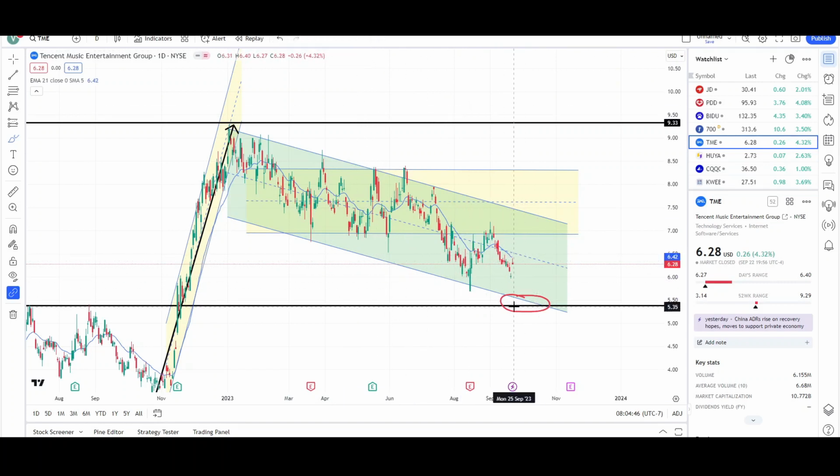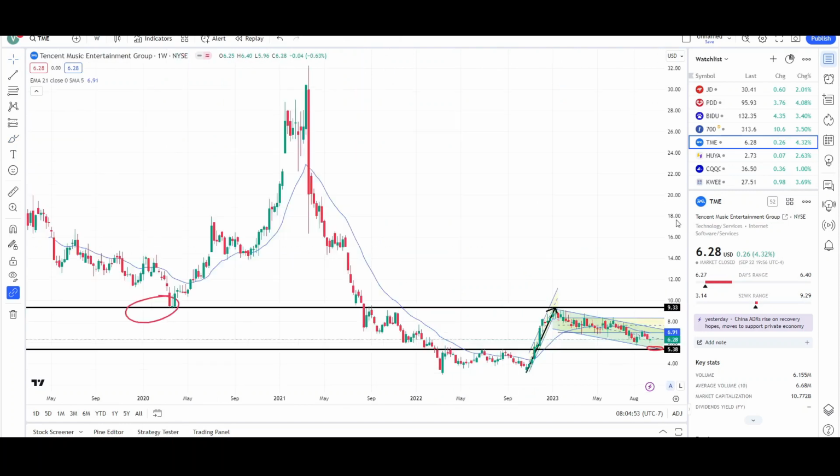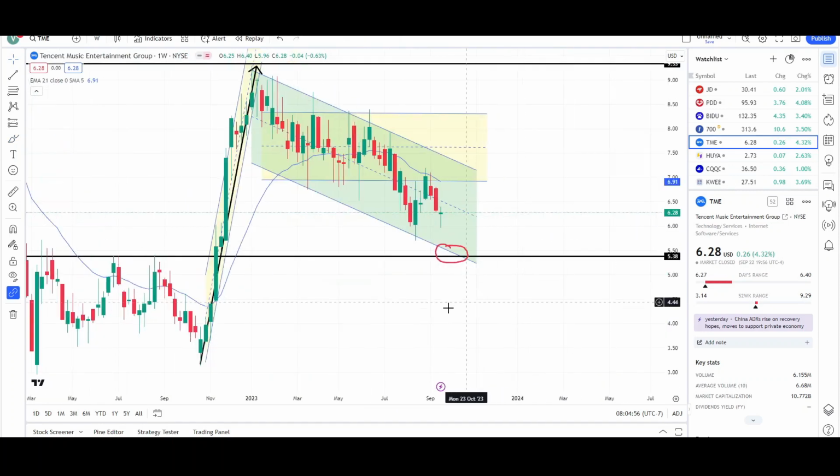So again, looking for the 538 level, and maybe then we'll see a reversal. So again, is it guaranteed to get there? No, it's not. We can always see another move up higher, but again, that's lower probability.